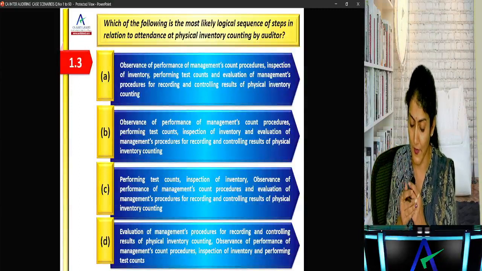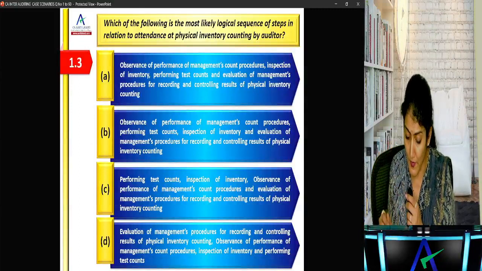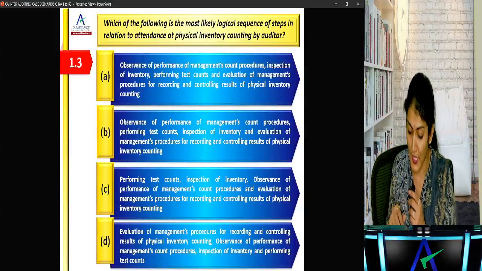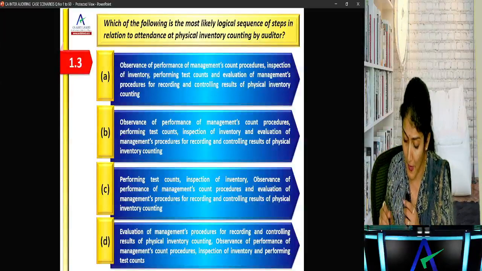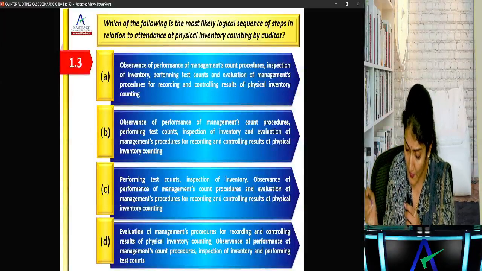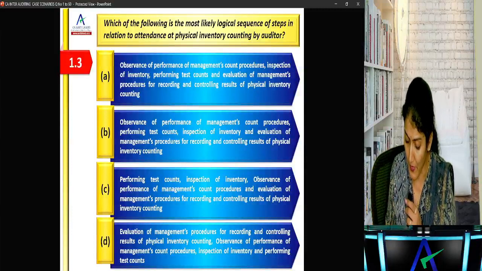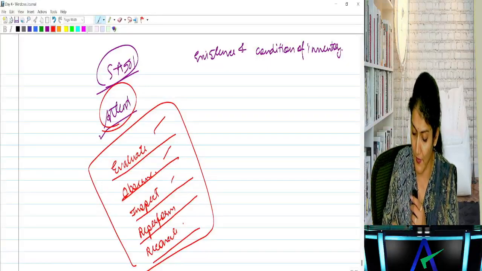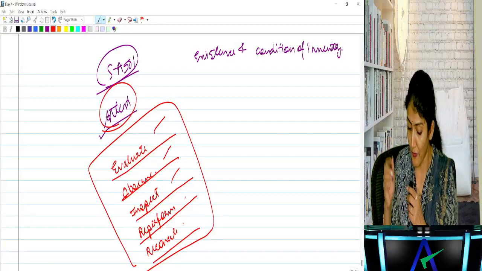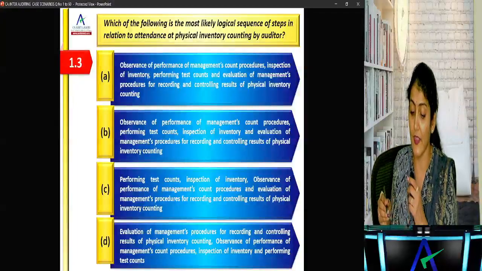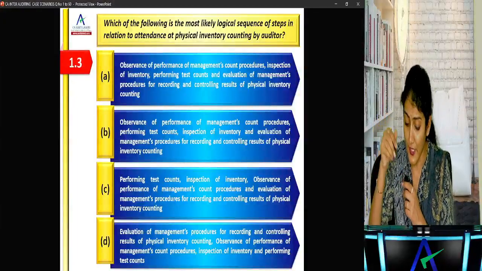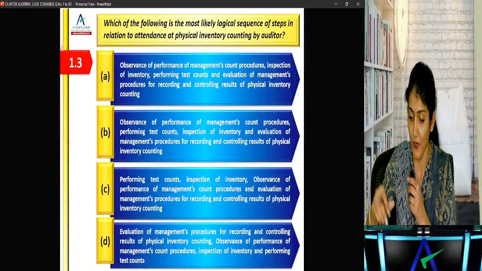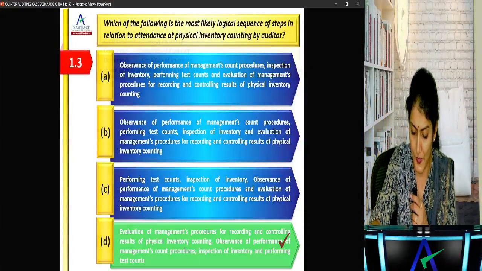Now here, what does it say? Evaluate management procedure, then observe the counting, then inspect the inventory, and then perform the test count. Is it matching with our sequence? So even if we know the first point, can we write the others? Yes, because what is the first point? Evaluate the management procedure.